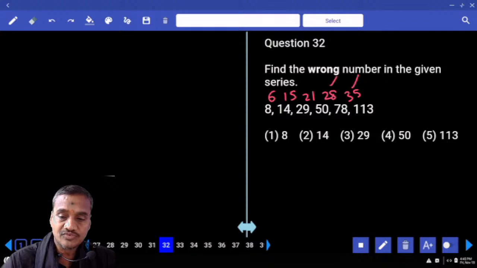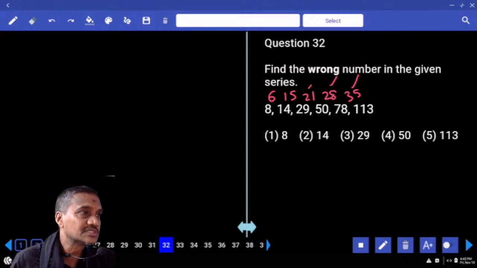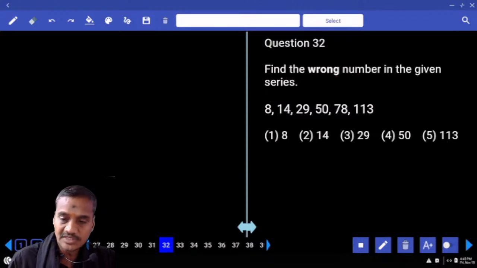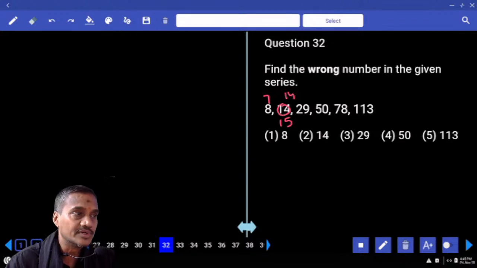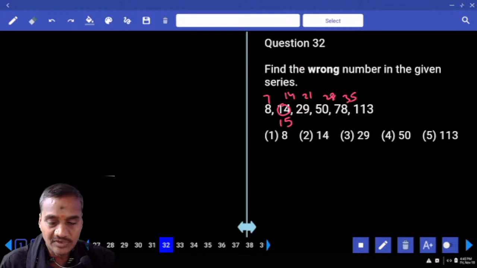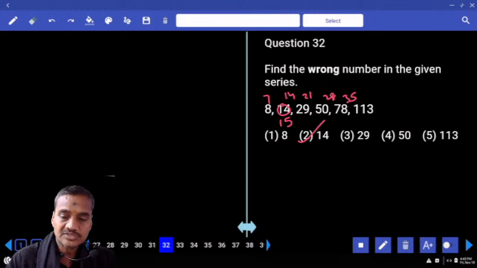7 5s, 7 4s, 7 3s, 7 2s and 7 1s. Isn't it? And the difference must be 7, and 8 plus 7 is 15. Now it is 15, and 15 plus 14 is 29. 7 1s, 7 2s, then 7 3s, 7 4s, 7 5s, 35. Then what is the wrong number we have? 14, and the correct number is 15. Clear? Choice 2, question number 32.